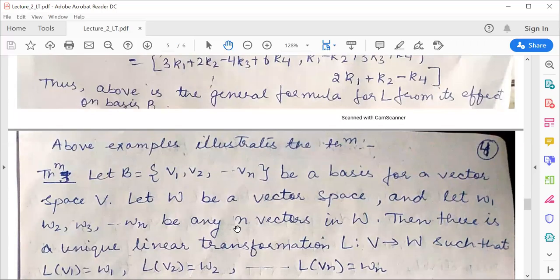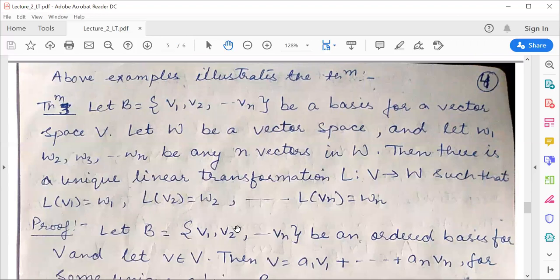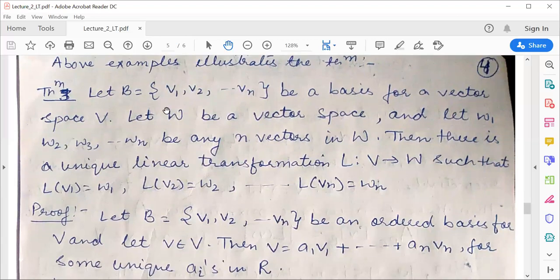From the above example, we can say there is one beautiful result which states: let B be a basis for a vector space V, and let W be any vector space, and let w1, w2, w3, ..., wn be any n vectors in W. Then there is a unique linear transformation from V to W such that L of v1 equals w1, L of v2 equals w2, and L of vn equals wn.